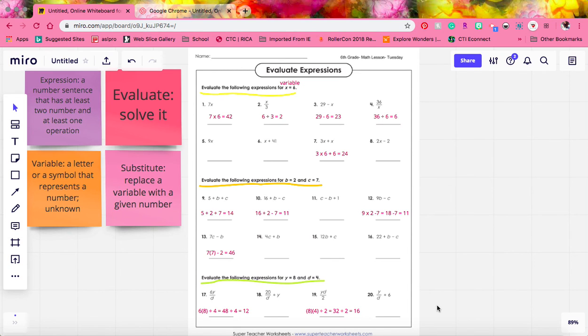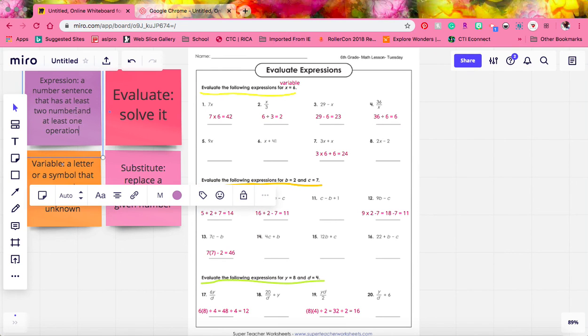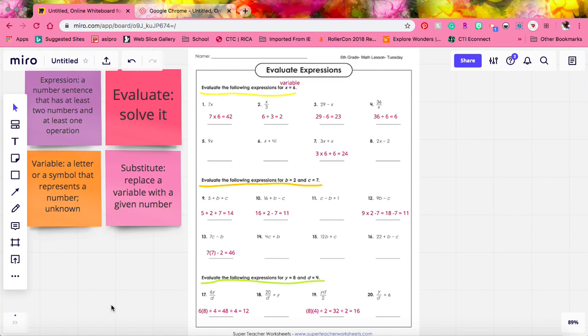So remember, we have our four vocabulary terms: expression, a number sentence that has at least two numbers and at least one operation. Oops, I made a typo in there. It should say numbers. Evaluate, meaning to solve it. Variable, a letter or a symbol that represents a number. It's unknown. We don't know what the number is. And substitute, to replace a variable with a given number.